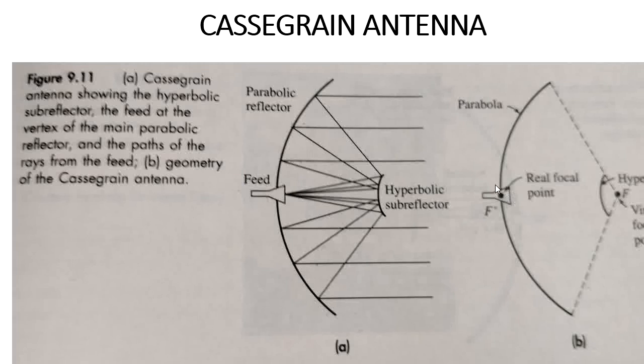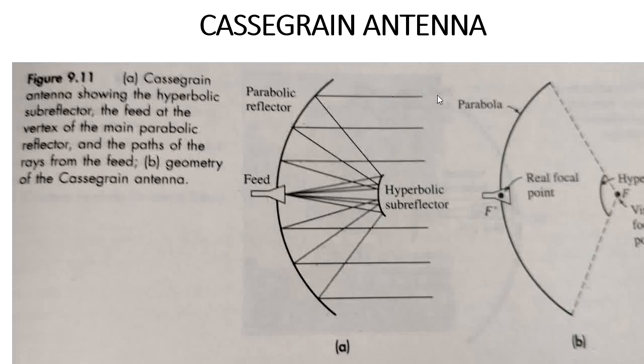We call that the real focal point here. And we kept the hyperbolic subreflector on the axis at the focal point. This focal point we call the virtual focal point, where we have to keep the hyperbolic subreflector. So here let me explain the working of the Cassegrain antenna.